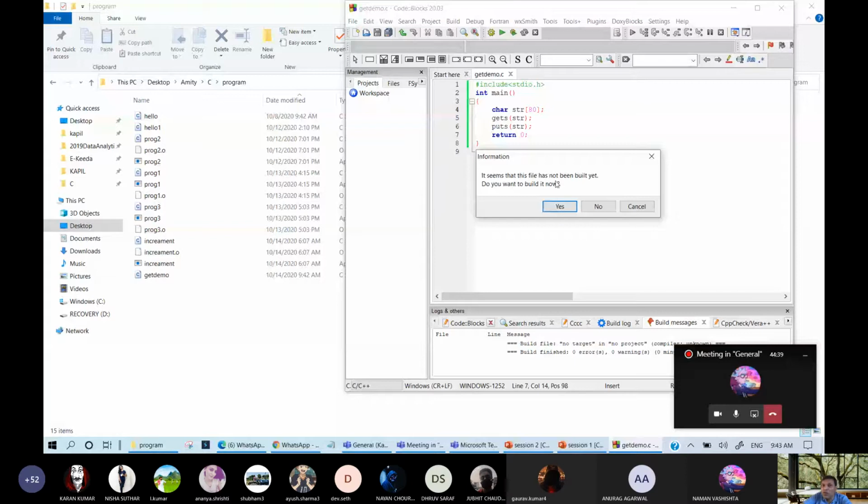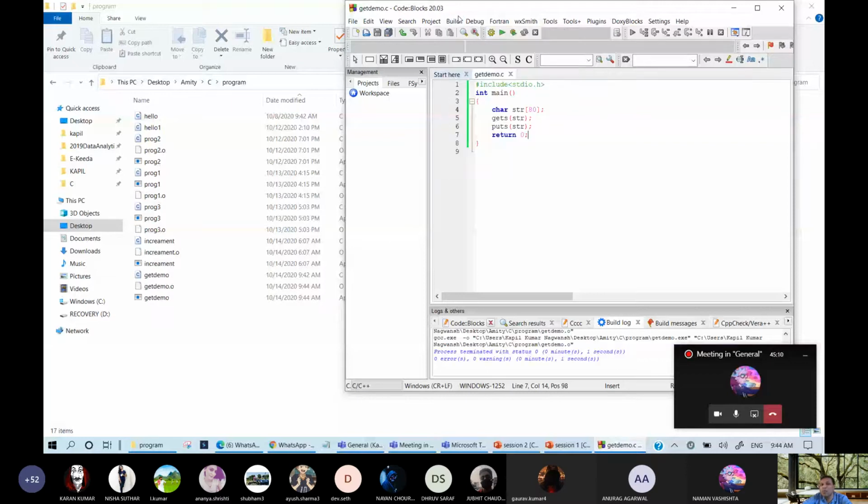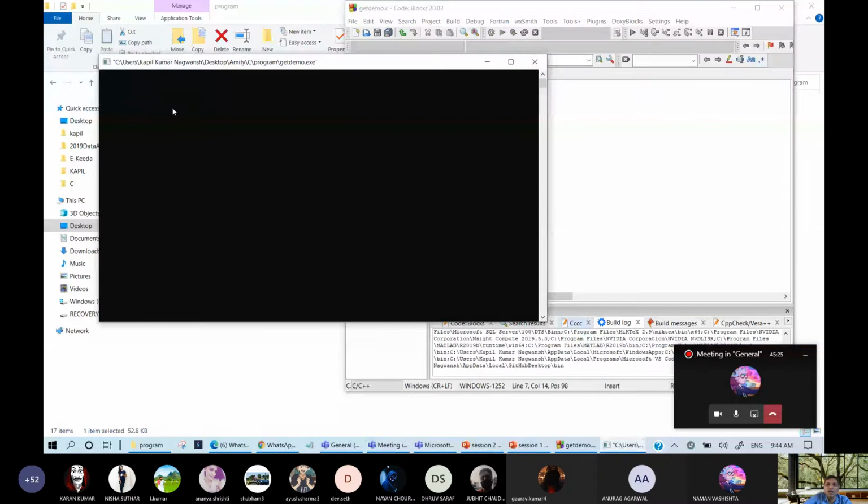Let me compile also, only compilation. It will generate the .o file. In this Code::Blocks, it always generates the exe file also. By using compile in traditional Code::Blocks, it only generates get demo.o, and not the exe file. So this exe file is now available, and now you can run this program.